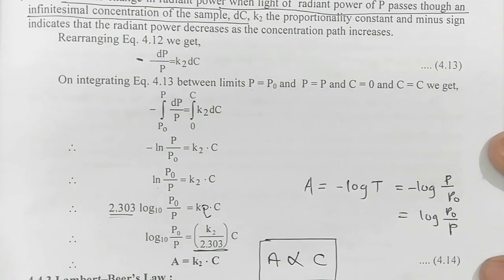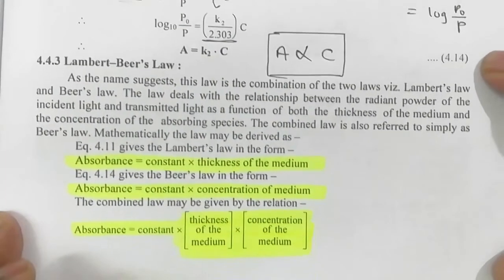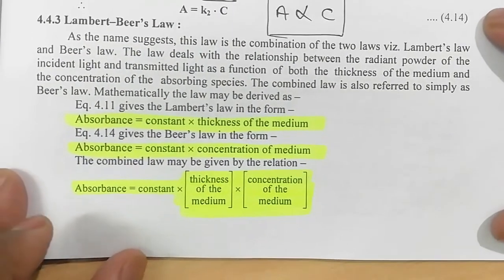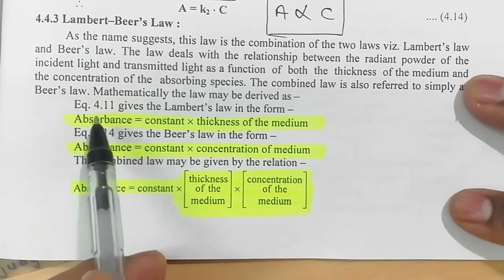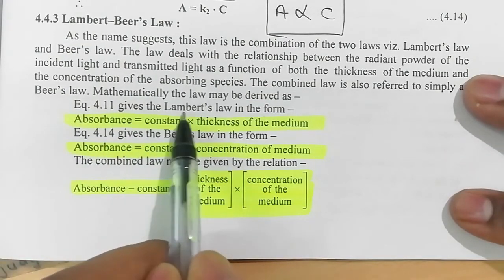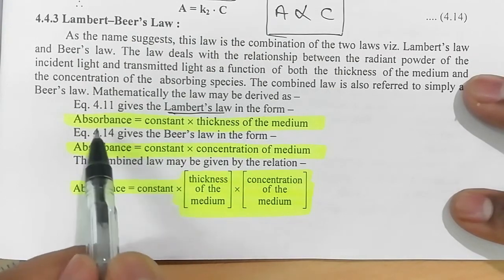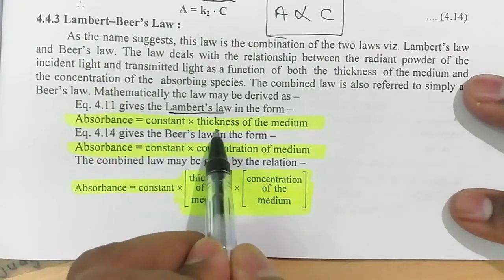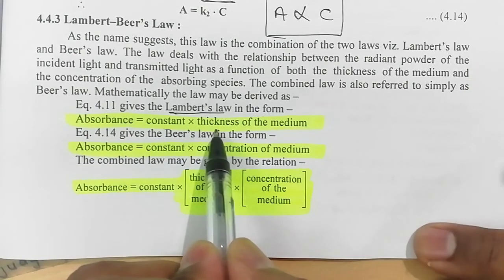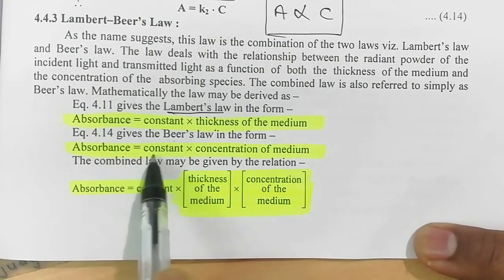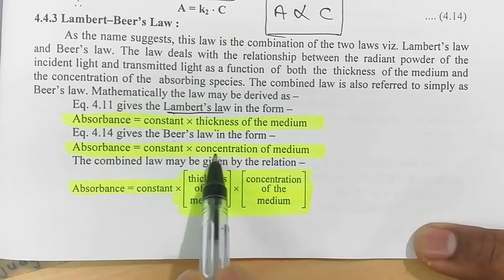Now let us combine these two laws. Lambert's-Beer's law. Okay, what is Lambert's law? Lambert's law is: absorbance is equal to constant into thickness of the medium. What is Beer's law? Absorbance is equal to constant into concentration of the medium.